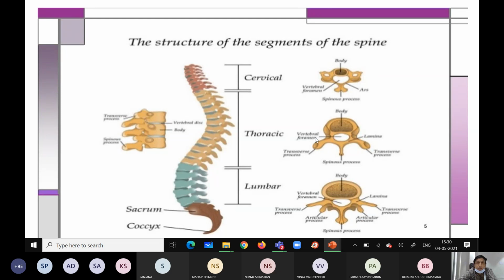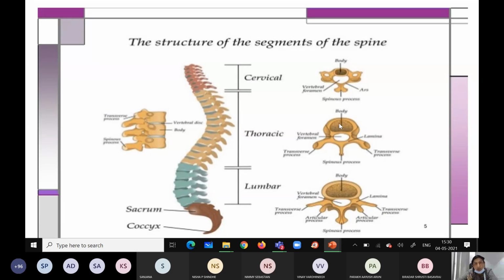This slide is very important. You can differentiate here again. Okay, this is the cervical. The second one is thoracic, then lumbar. You can differentiate by seeing the diagrams here. One more important point: in case of cervical, there will be foramina transversarium on either side. We'll discuss that during head and neck.